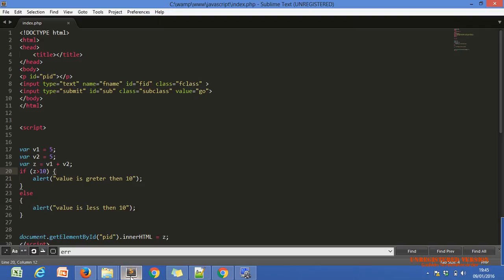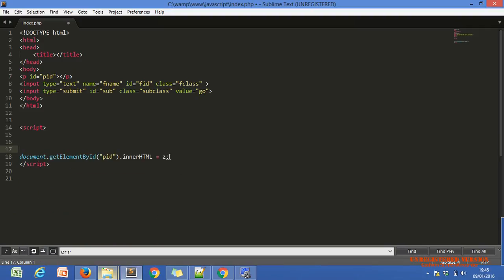Okay. Now one more thing. There is one more pop-up box, the confirmation box. Let me show you. Let me just remove this. What I do? Just using hi in innerHTML, within the innerHTML, just using hi. Okay. Now the confirmation box. How do we get the confirmation box? Confirm.